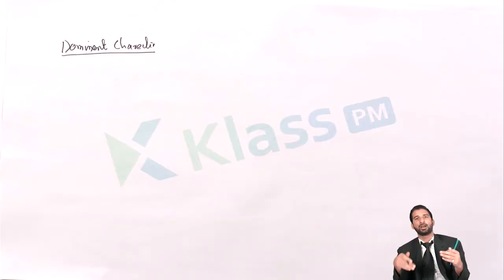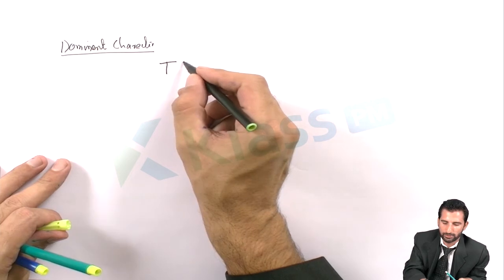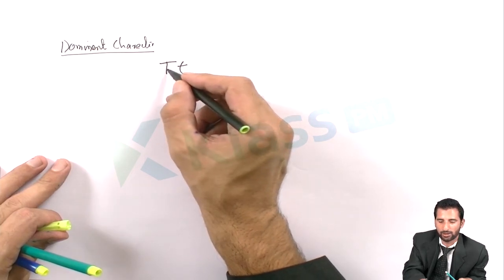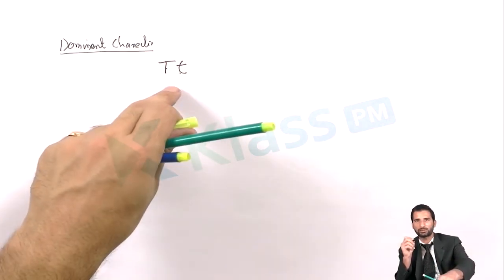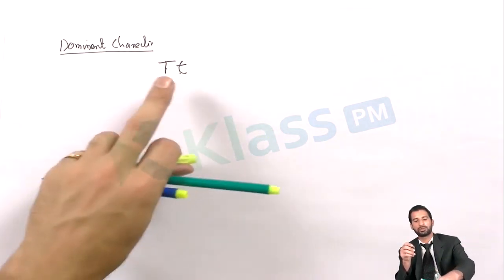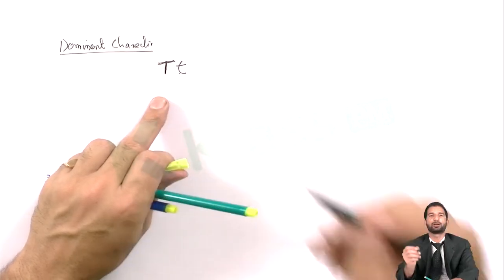The dominant gene is that gene which has the ability to express itself even when other genes are present. Even though the other gene is present, this gene has the ability to express itself. See here, this is capital T, small t. This is the character for tallness, and this for dwarfness. What would be the phenotypic character of this gene? It would be tall, because this acts as a dominant gene.